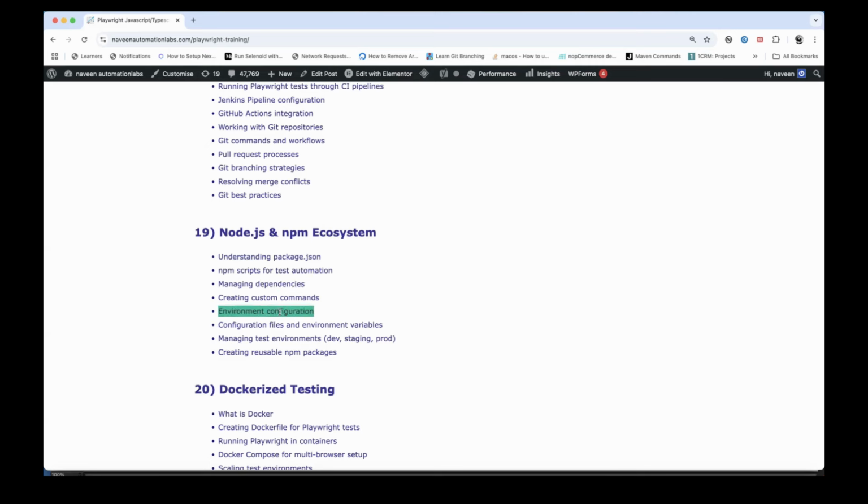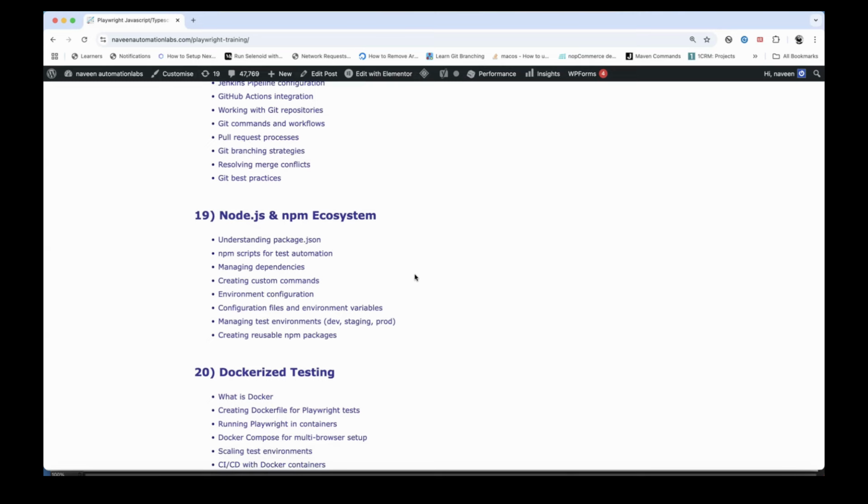And I told you how to run the test cases on multiple environments like dev environment, staging environment, prod environment, QA environment, how to configure a number of files on the basis of my environment variables, creating the reusable NPM packages. We will create that and then we'll see how to deploy those packages, right?